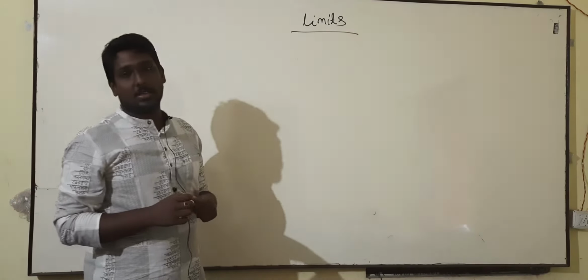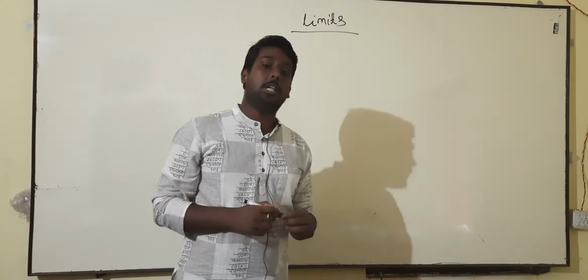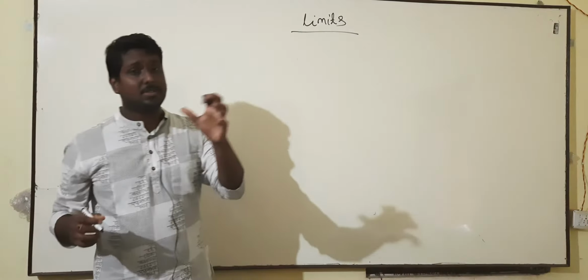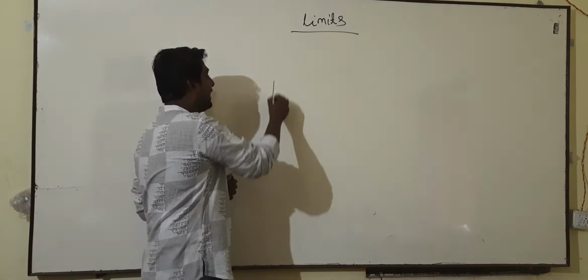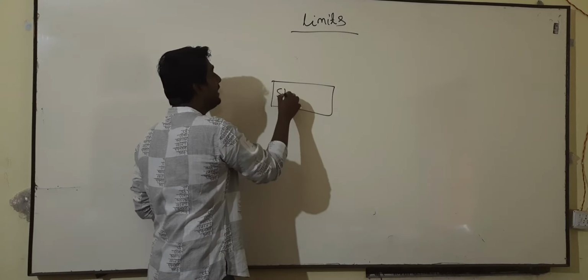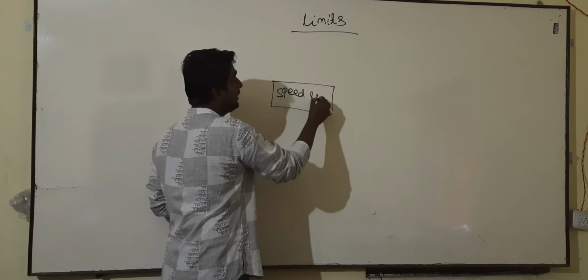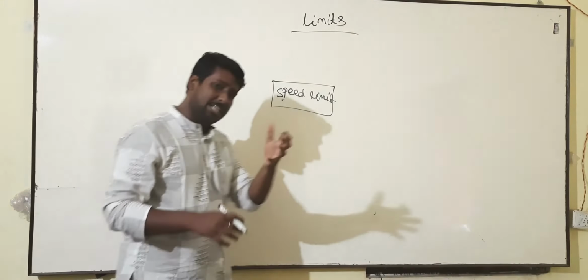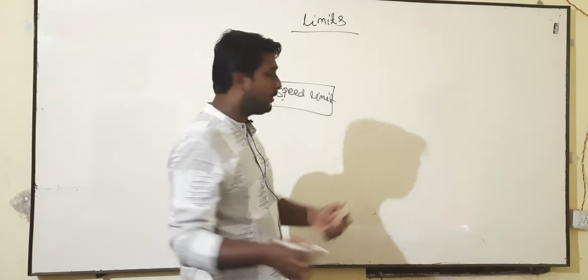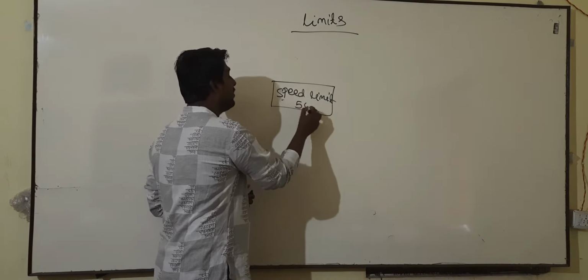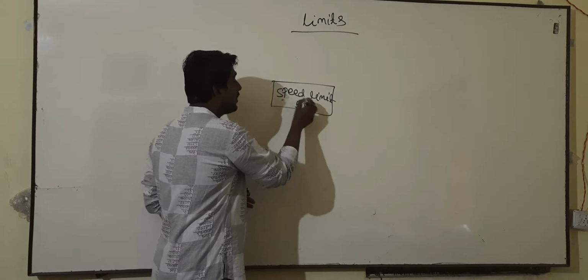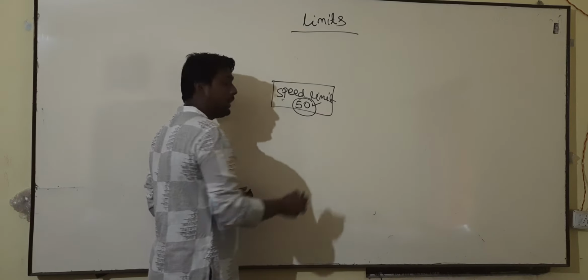So at first, I would like to introduce what is a limit to you. Now, you have seen something on the roads that is written as speed limit. And you know the meaning of the speed limit. Let it be speed limit 50 or 30 or 40. Let the speed limit written over here be 50. It means you cannot exceed this point, 50.